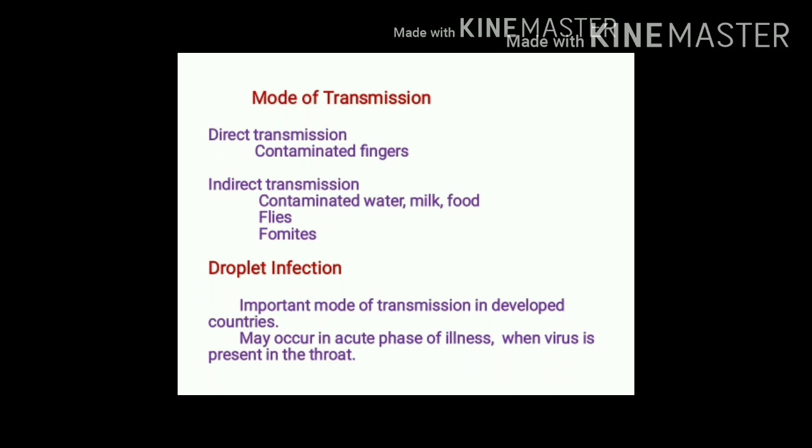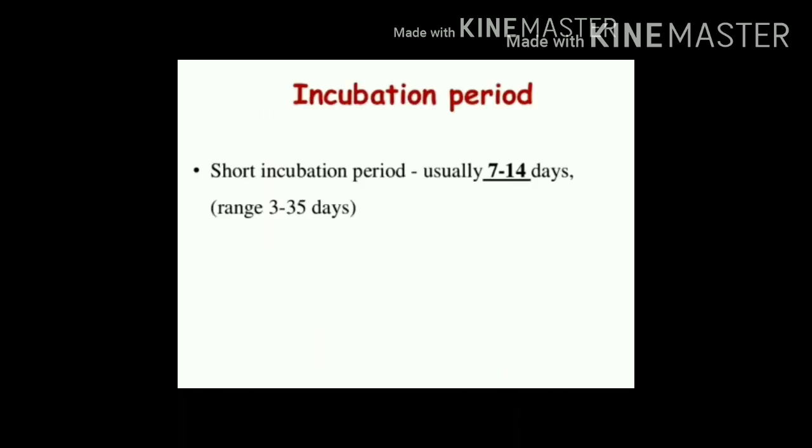Another mode of transmission is droplet infection. This mode of transmission is mainly seen in developed countries, and droplet spread occurs mainly during the acute phase of illness. This is the phase when the virus is present in oropharyngeal secretions. Incubation period of poliomyelitis varies from 7 days to 14 days, and the range can be from 3 days to 35 days.